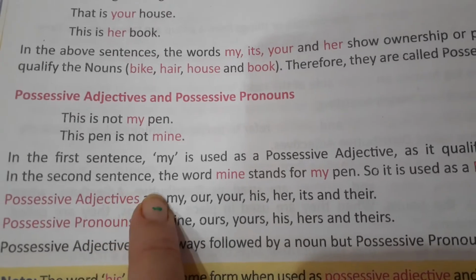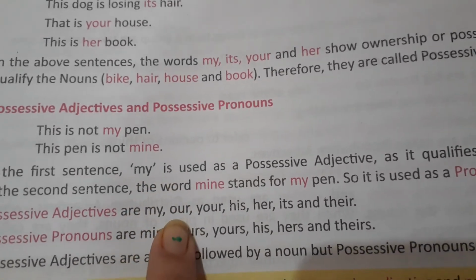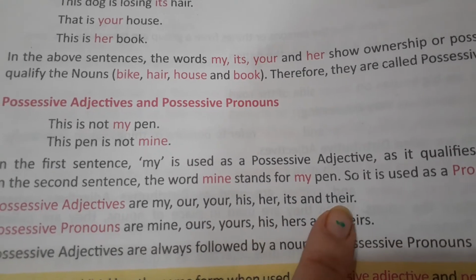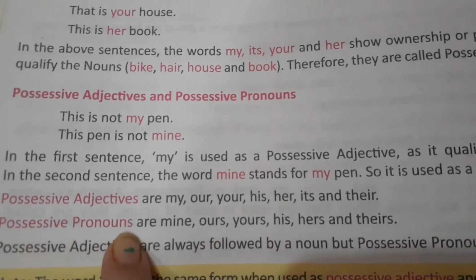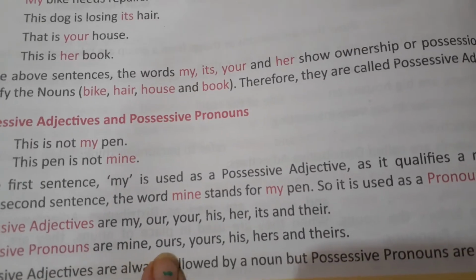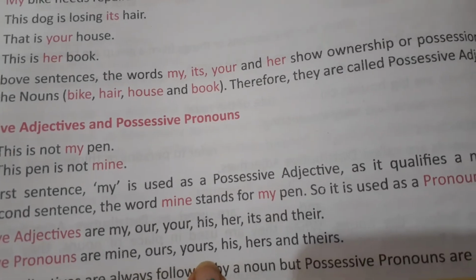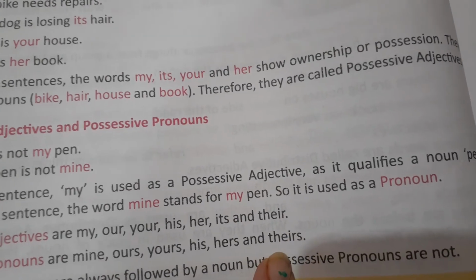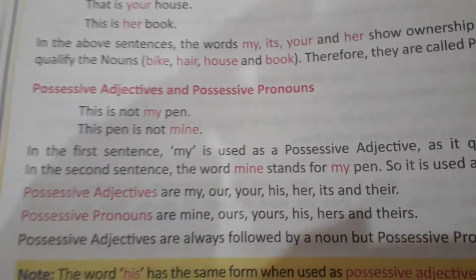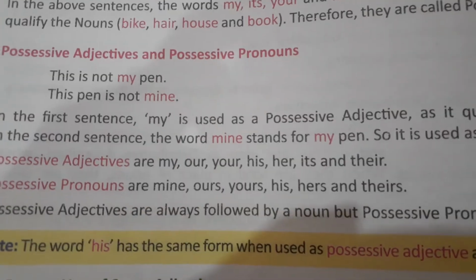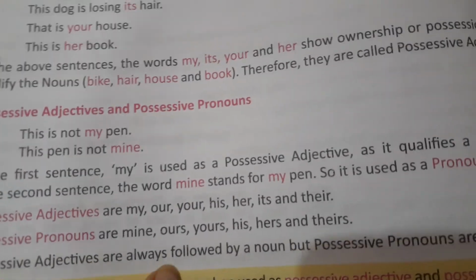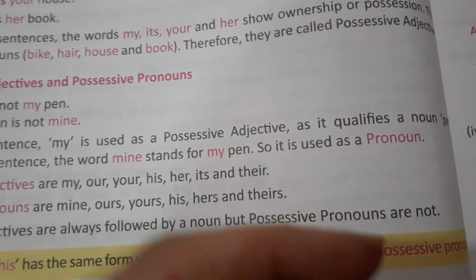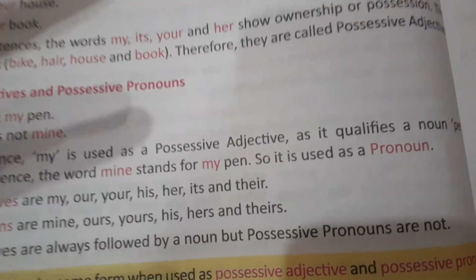Now the possessive adjectives are my, our, your, his, her, its, their. And when we use them as possessive pronouns, they are mine, ours, yours, his, hers and theirs. S will come with that. So this is the difference between possessive adjective and possessive pronoun. Possessive adjectives are always followed by a noun, but possessive pronouns are not. It is a difference in all the types.